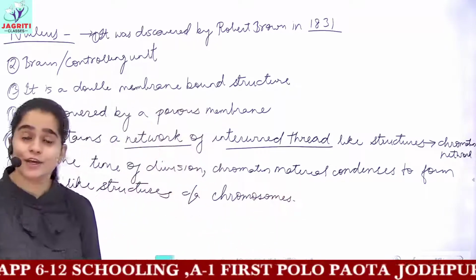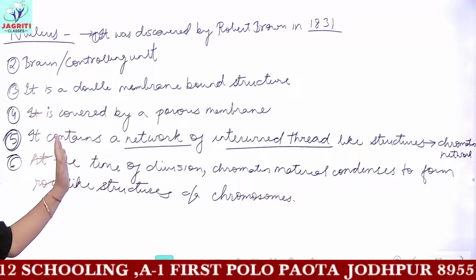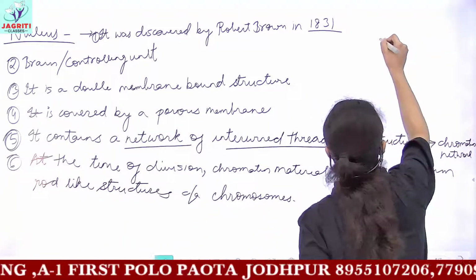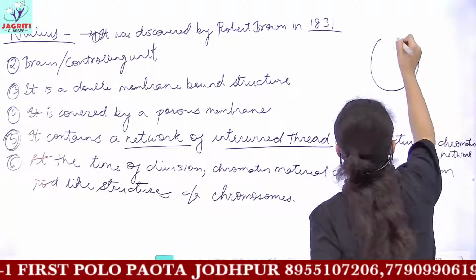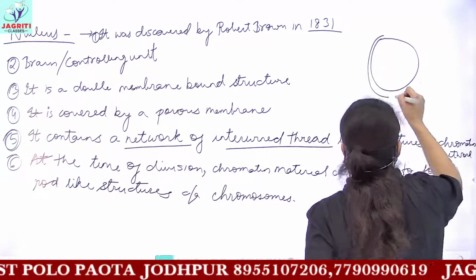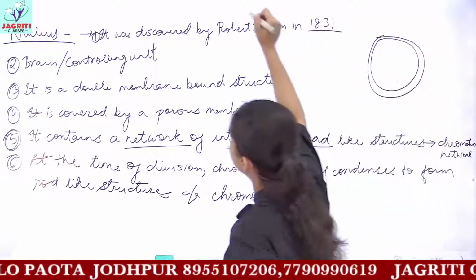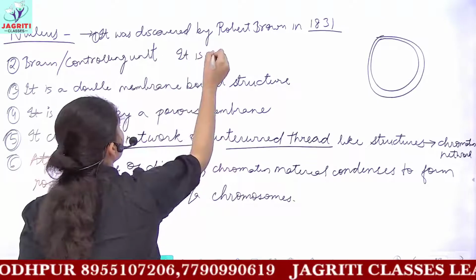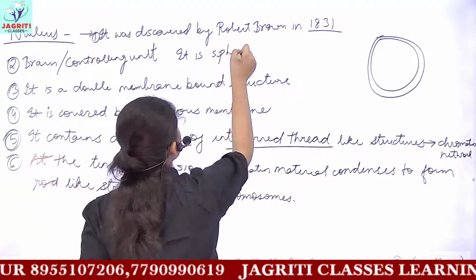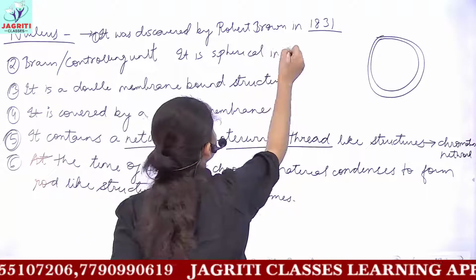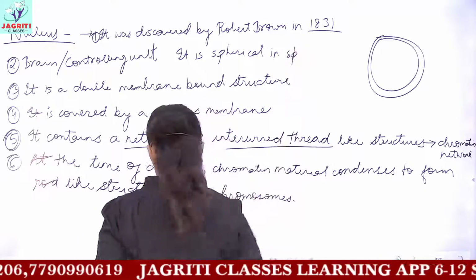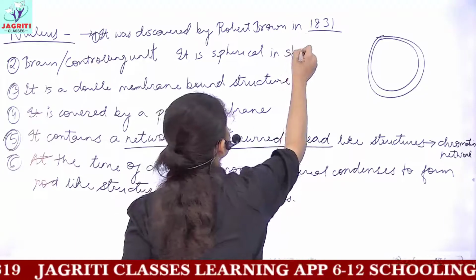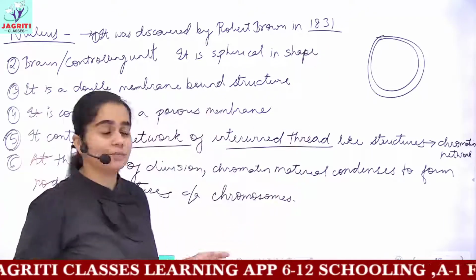Okay? So here, let's make a rough diagrammatic sketch of nucleus. So write down the first point, you can include that it is called the brain or controlling unit. It is generally spherical in shape. This nucleus is usually spherical in shape, okay?